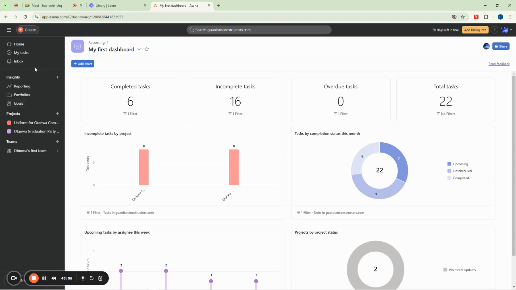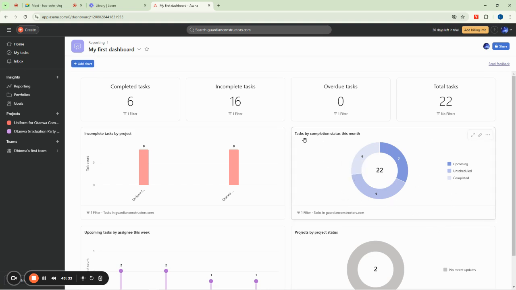I might still be wondering. The reporting actually is very helpful, because when you come to your reporting, it tells you how many tasks you have completed, the ones that are incomplete, and those that are due, like maybe you have assigned them but the people did not respond or are not doing it yet. Then the total tasks that you've assigned to people here will be 22. And in fact, it even gives you a visualization of your month so far.